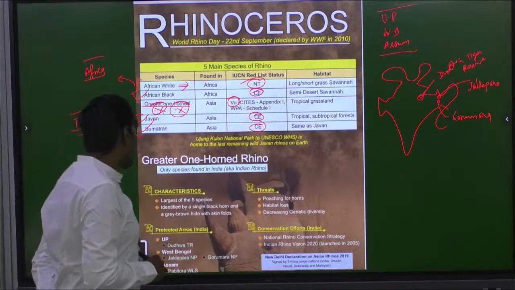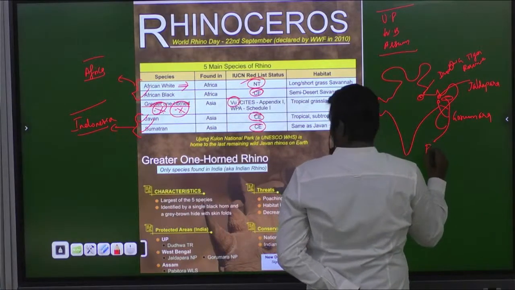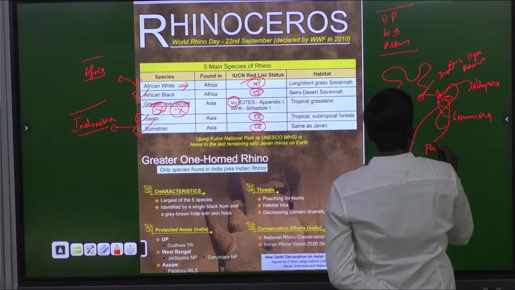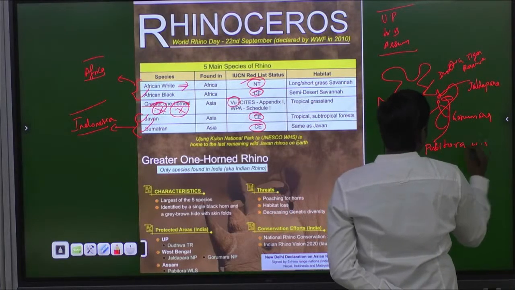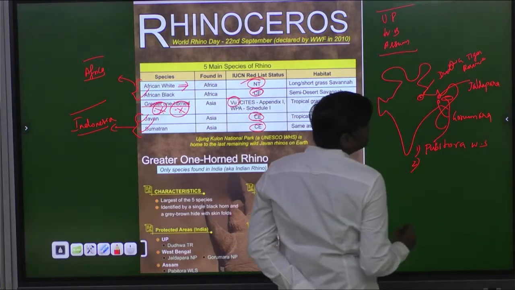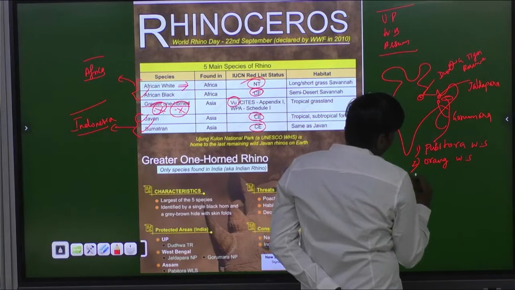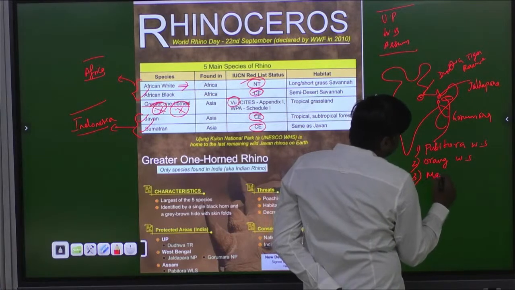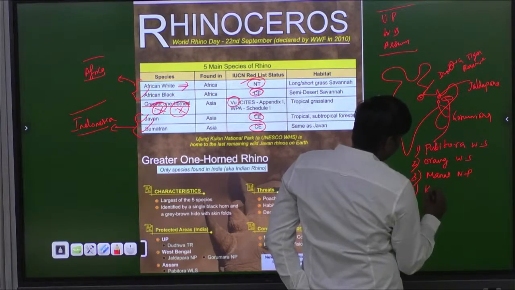And in case of Assam, first is Pabitora Wildlife Sanctuary. Then we have Orang Wildlife Sanctuary. Then we have Manas National Park, and then Kaziranga.